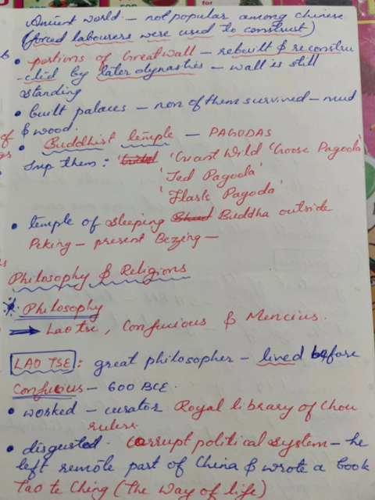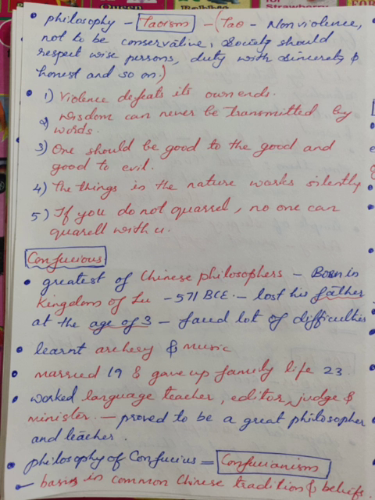He worked as a curator, keeper or custodian of a museum in the royal library of the Zhou ruler. He was disgusted, strongly disapproving of the corrupt political system. Hence, he left for a remote part of China and wrote a book called Tao Te Ching, The Way of Life. His philosophy is known as Taoism.